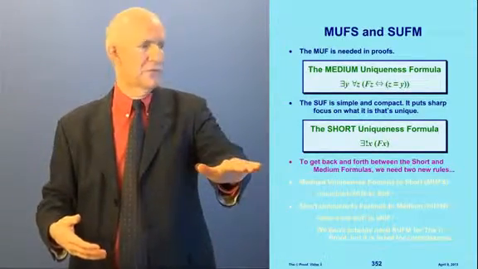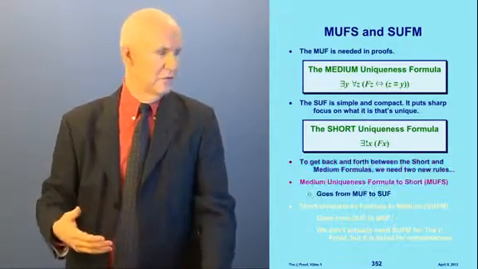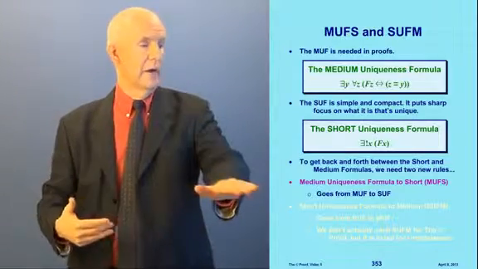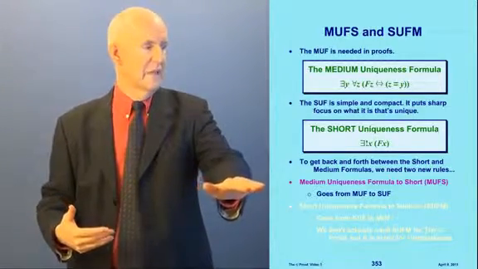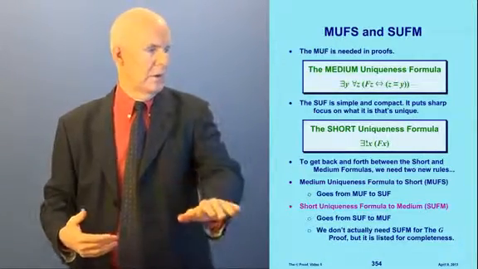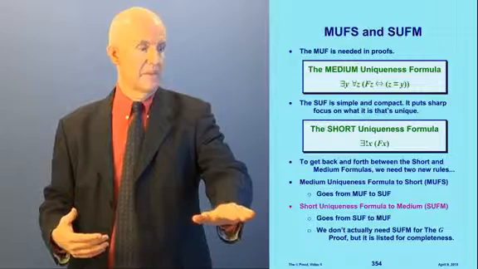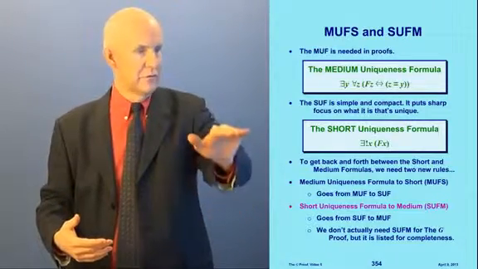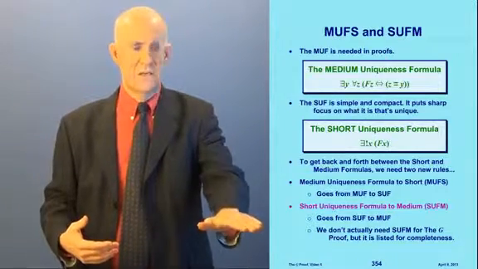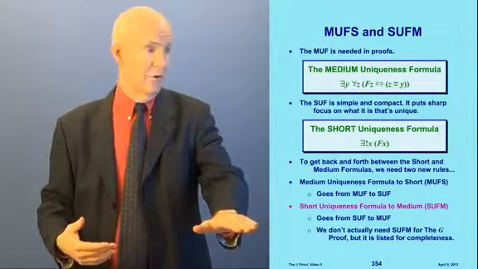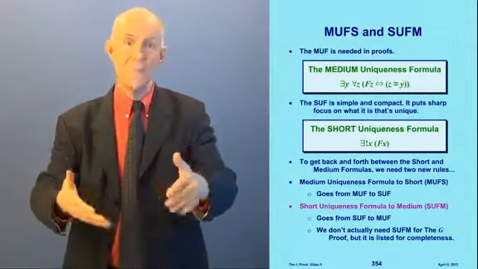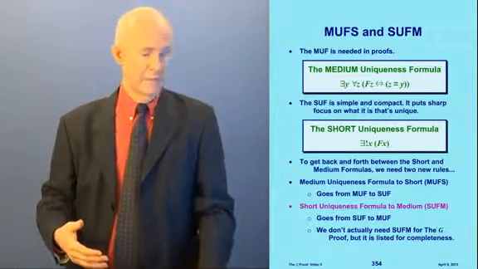Now to get back and forth between the short and medium formulas, we need these two new rules. The first rule is medium uniqueness formula to short. In other words, MUFS. This goes from the medium formula to the short formula. And the other one is the short uniqueness formula to the medium, SUFM. It goes from the short formula to the medium formula. Now we don't actually need this last one in the proof, but I'm putting it in for completeness. Because remember that the short formula is just an abbreviation for the medium formula.